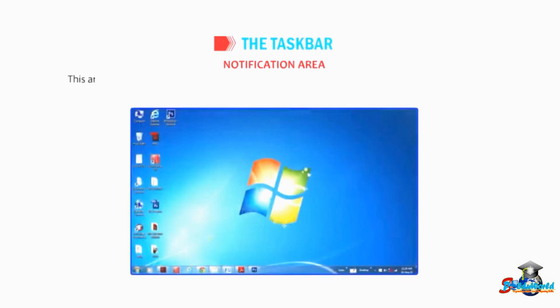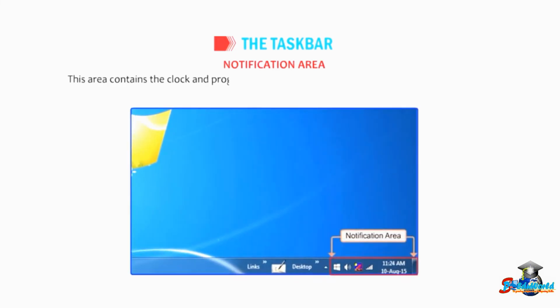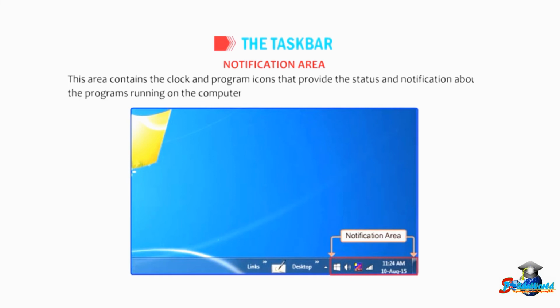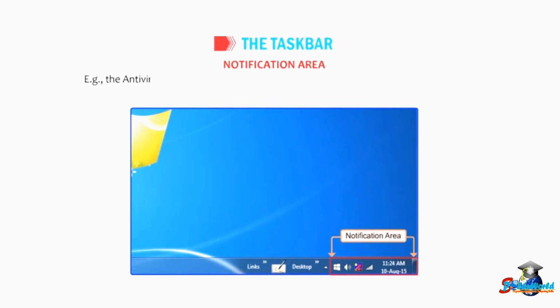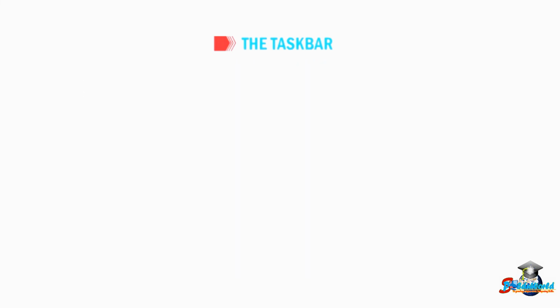Notification area. This area contains the clock and program icons that provide the status and notification about the programs running on the computer. Example: the antivirus program, software updates, sound, speakers, battery status, date and time, etc.